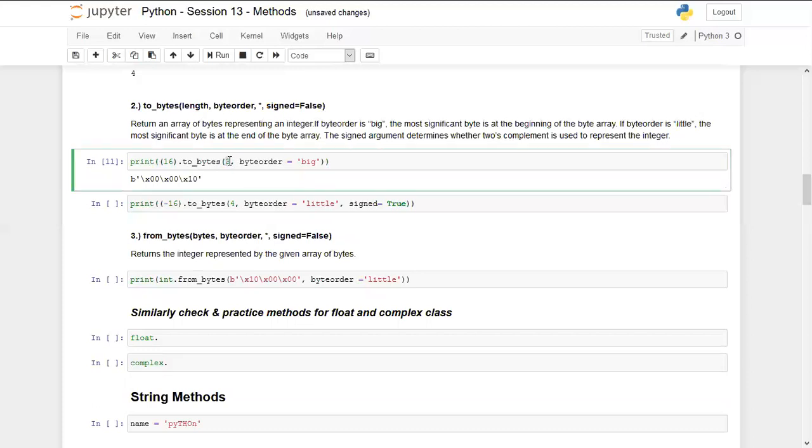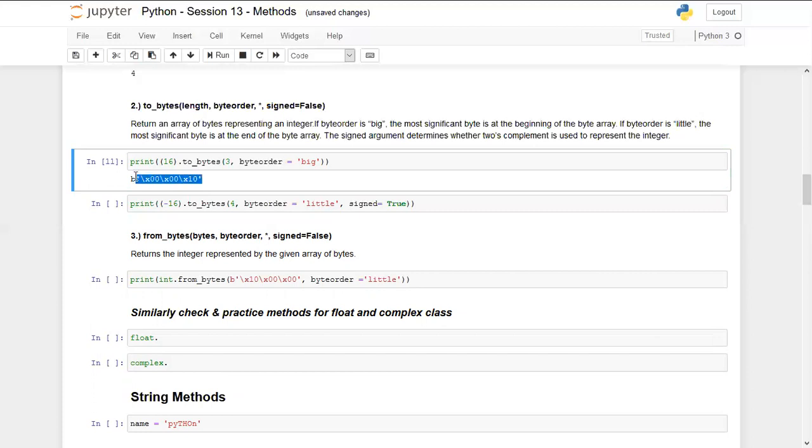We have specified the length as 3. So 16 can be represented by just this \x10. That is sufficient for representing 16. But since we have specified the length as 3, it has included additional empty characters, which are \x00 and \x00.